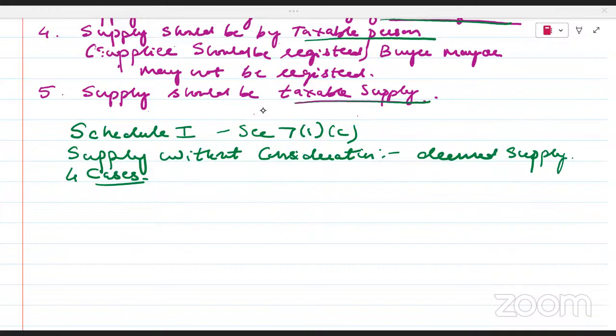The camera is off for 2 minutes. You will continue writing. Schedule 1, is it clear? Have you written? This is supply without consideration. It is called deemed supply.